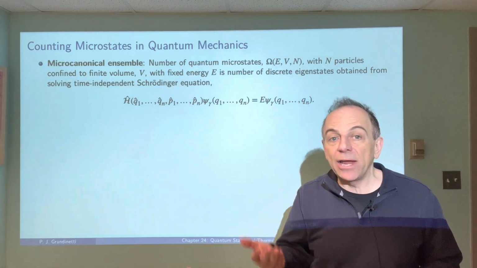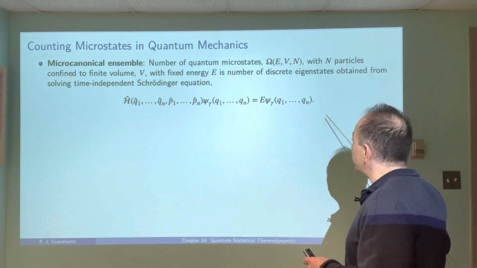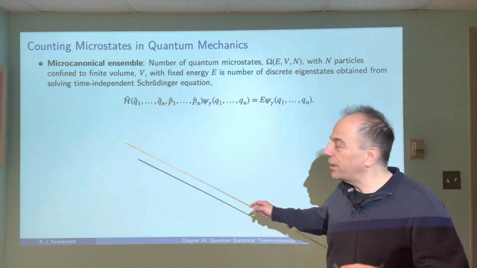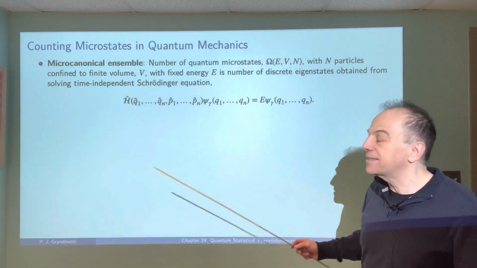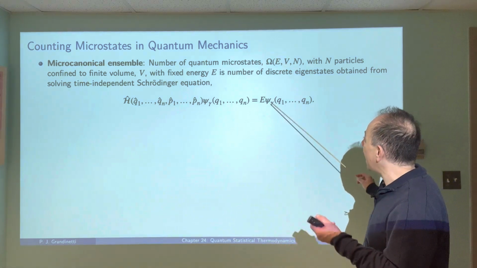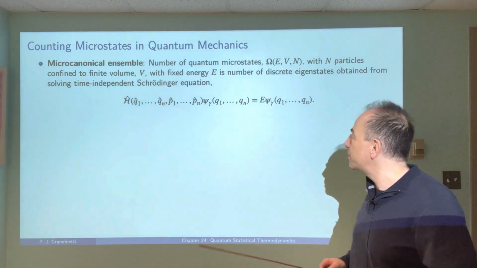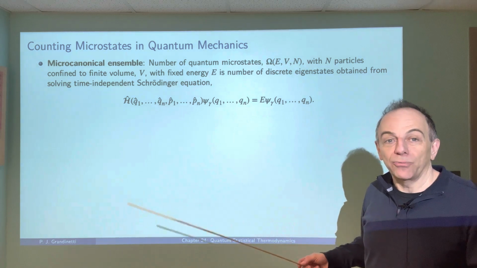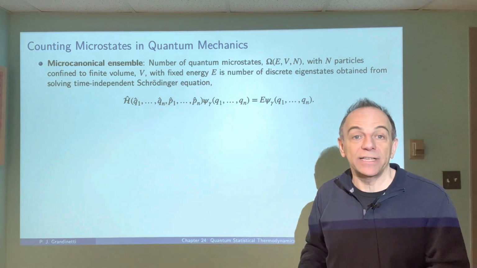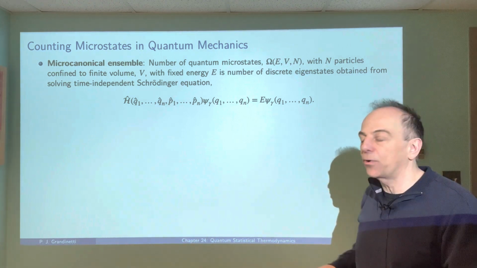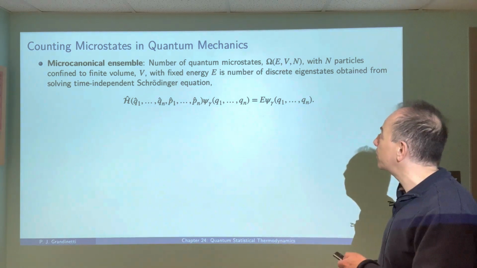To count the number of microstates that would be consistent with this macrostate, I'm going to set up Schrodinger's wave equation with my 10 to the 23rd particles, and I'm going to solve the wave equation. I'm going to find all the energy eigenstates, and I'm going to count the energy eigenstates that have an energy E that's consistent with my macrostate, my microcanonical ensemble. And that's the approach we're going to take. Now, of course, practically speaking, you're not going to be able to do that, but conceptually, this is correct, and we're going to be able to use this approach for smaller systems when we get to the molecular microcanonical ensembles.